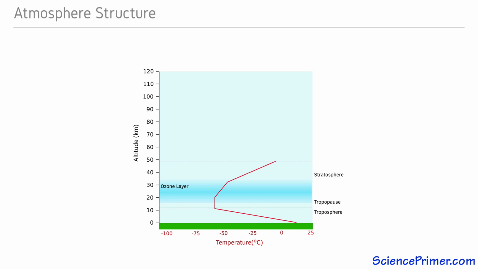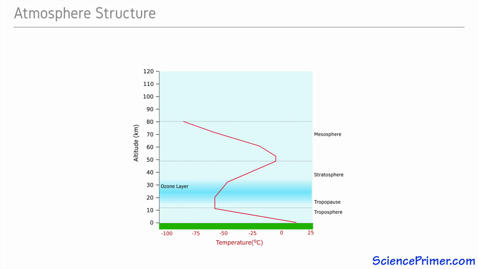This region is important for life on Earth because it absorbs harmful ultraviolet radiation from the sun, preventing it from reaching the Earth's surface. It is the absorption of energy in this layer by oxygen and ozone that causes the warming with increased altitude observed in this region.